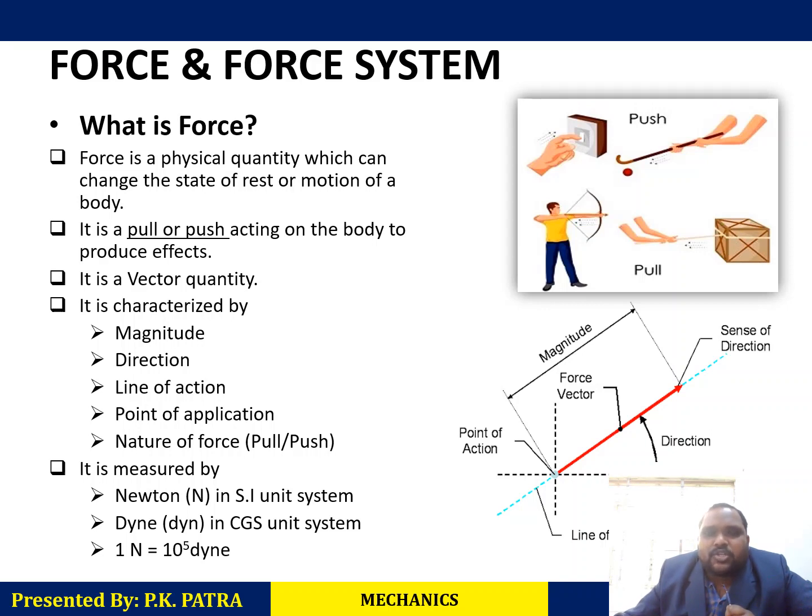You stop the football at your feet. What happened? Simply you are retarding the motion. So we can apply force to give motion to the object, or we can retard the motion and stop it. Okay.